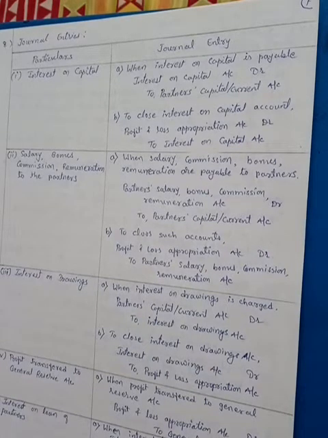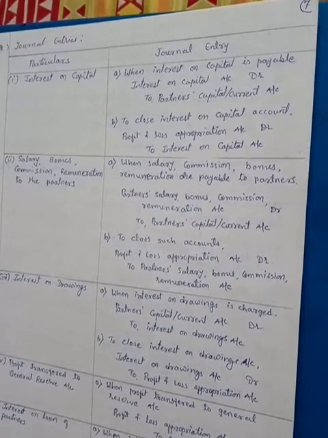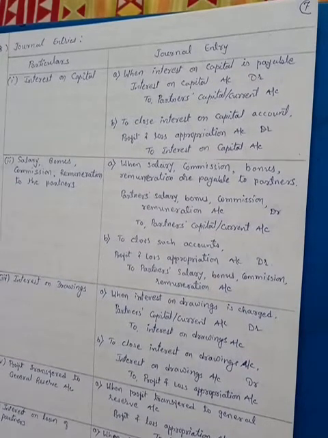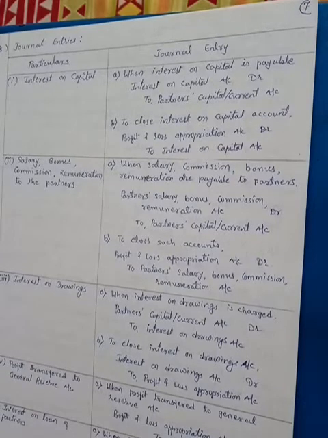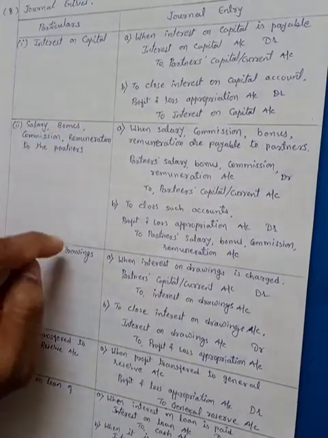This is about journal entries regarding the transactions of partners with the firm. Before that, we have already learned how to record these transactions in the profit and loss appropriation account and also in the partner's capital or current account. But technically, you can record the transactions using these journal entries.